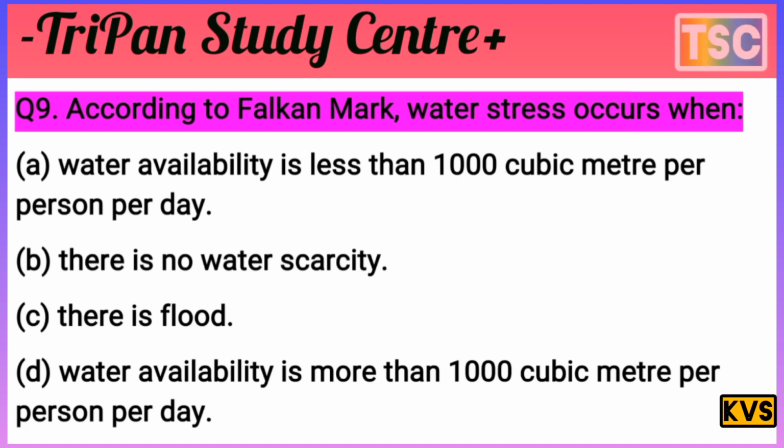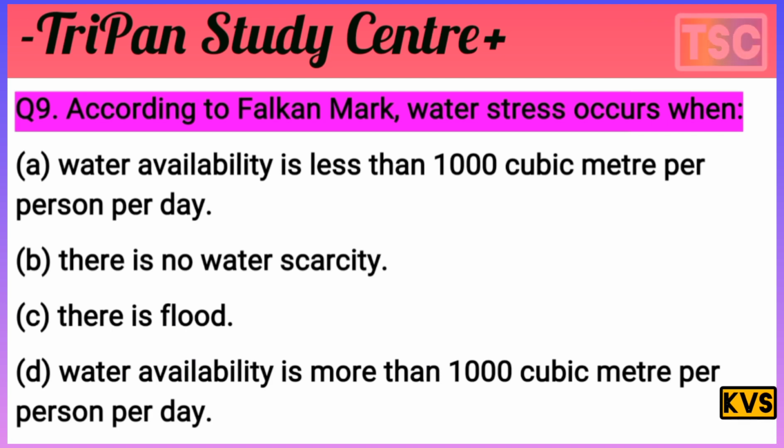There is a flood, not an applicable answer, and no water scarcity is not what Falkenmark asks. Falkenmark says water availability is less than 1000 cubic meter per person per day. According to Falkenmark, water stress occurs when water availability is less than 1000 cubic meter per person per day. So option A is the correct answer for this question.